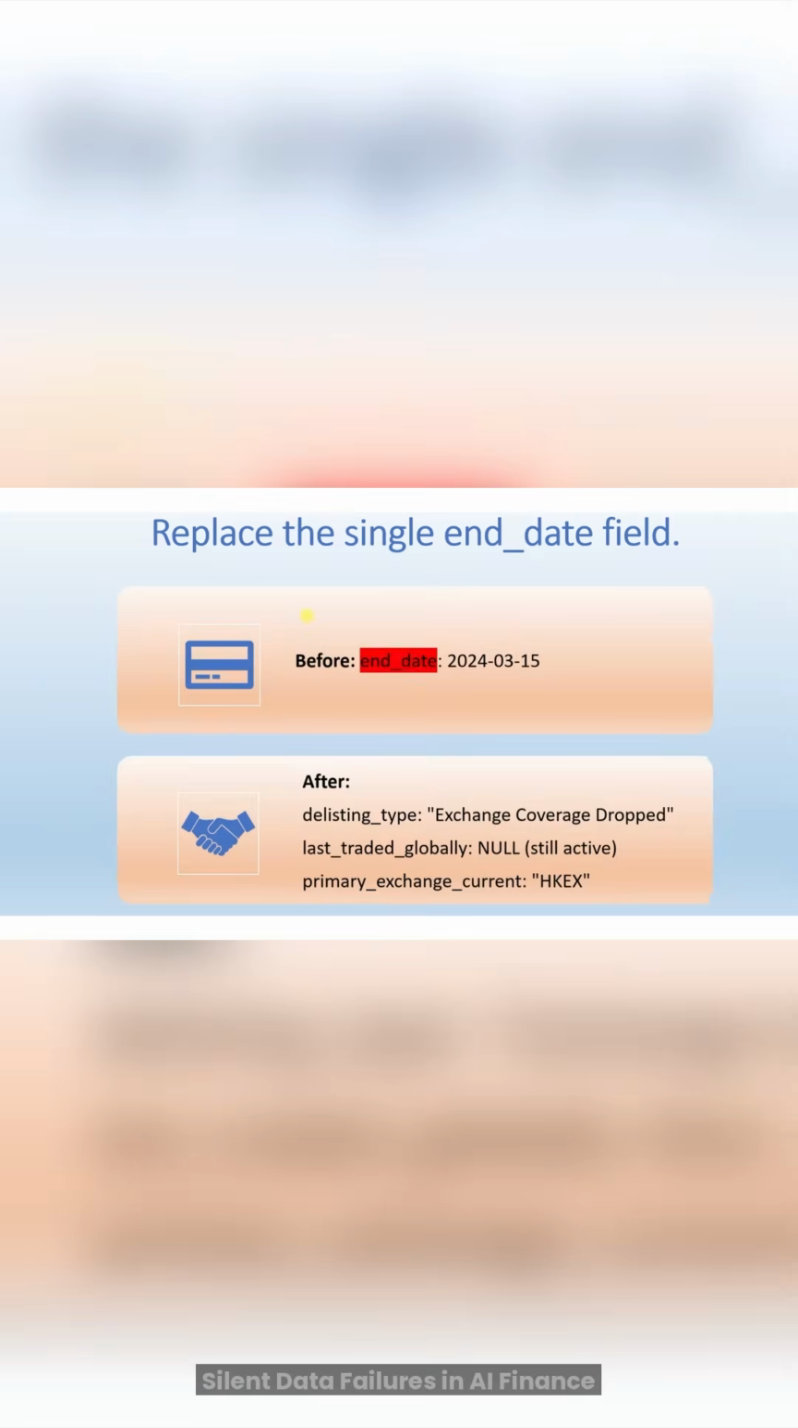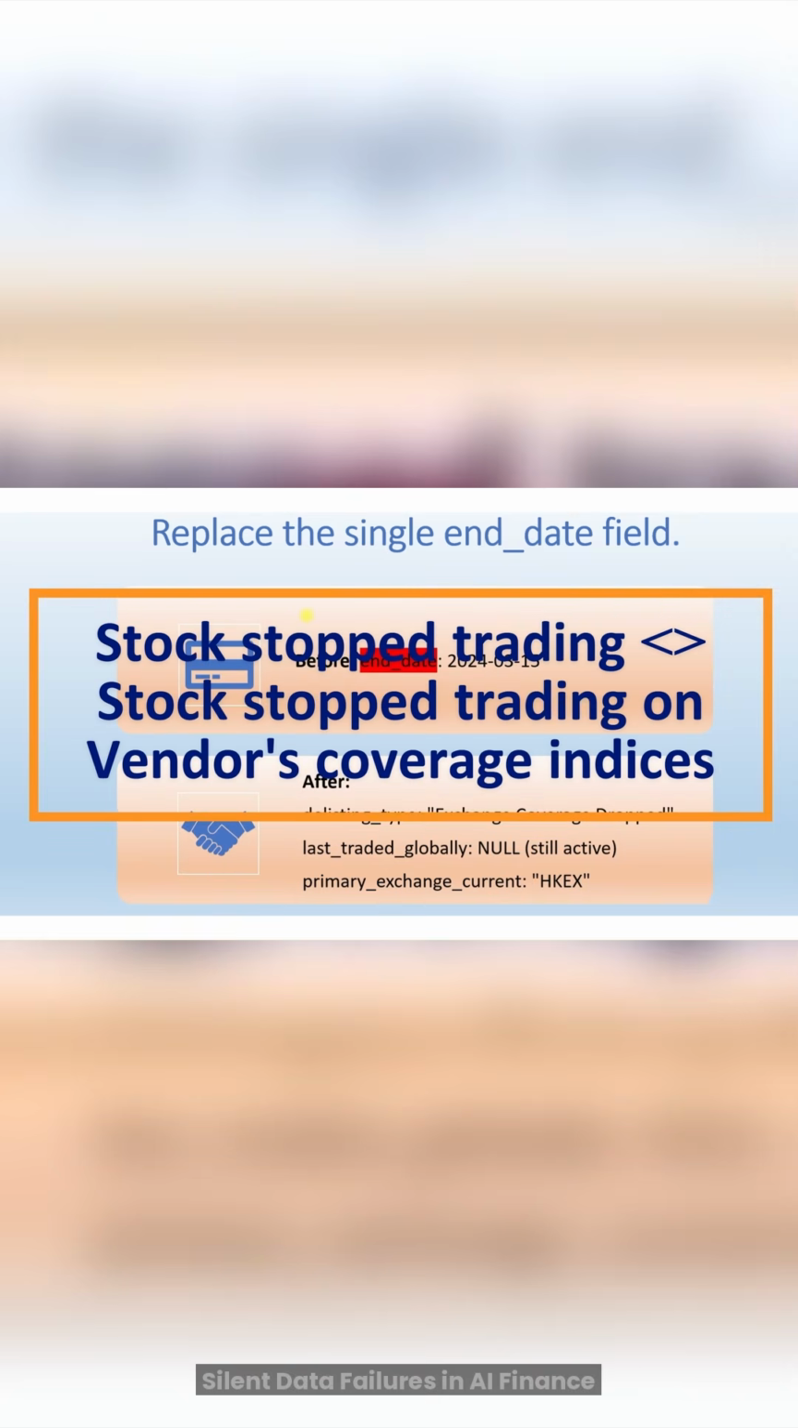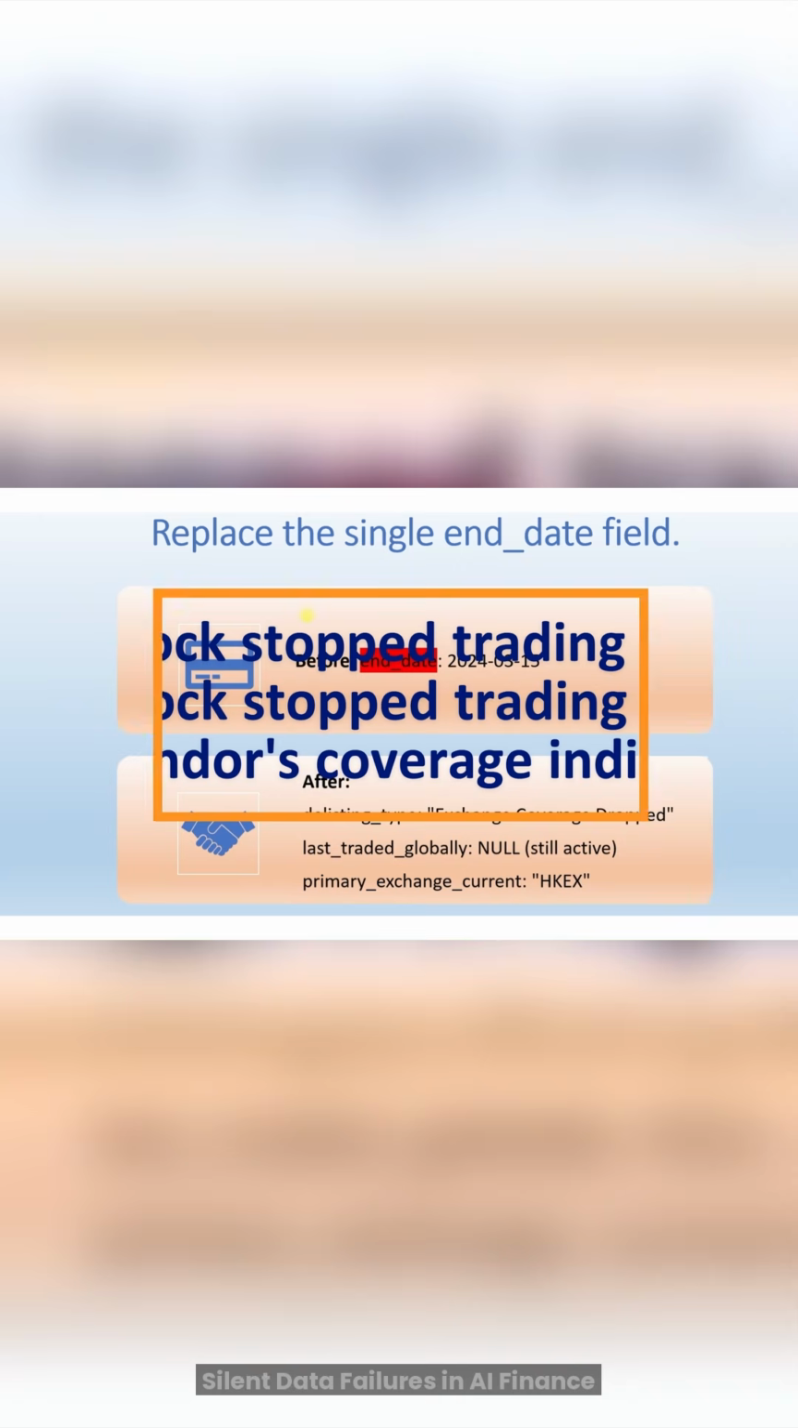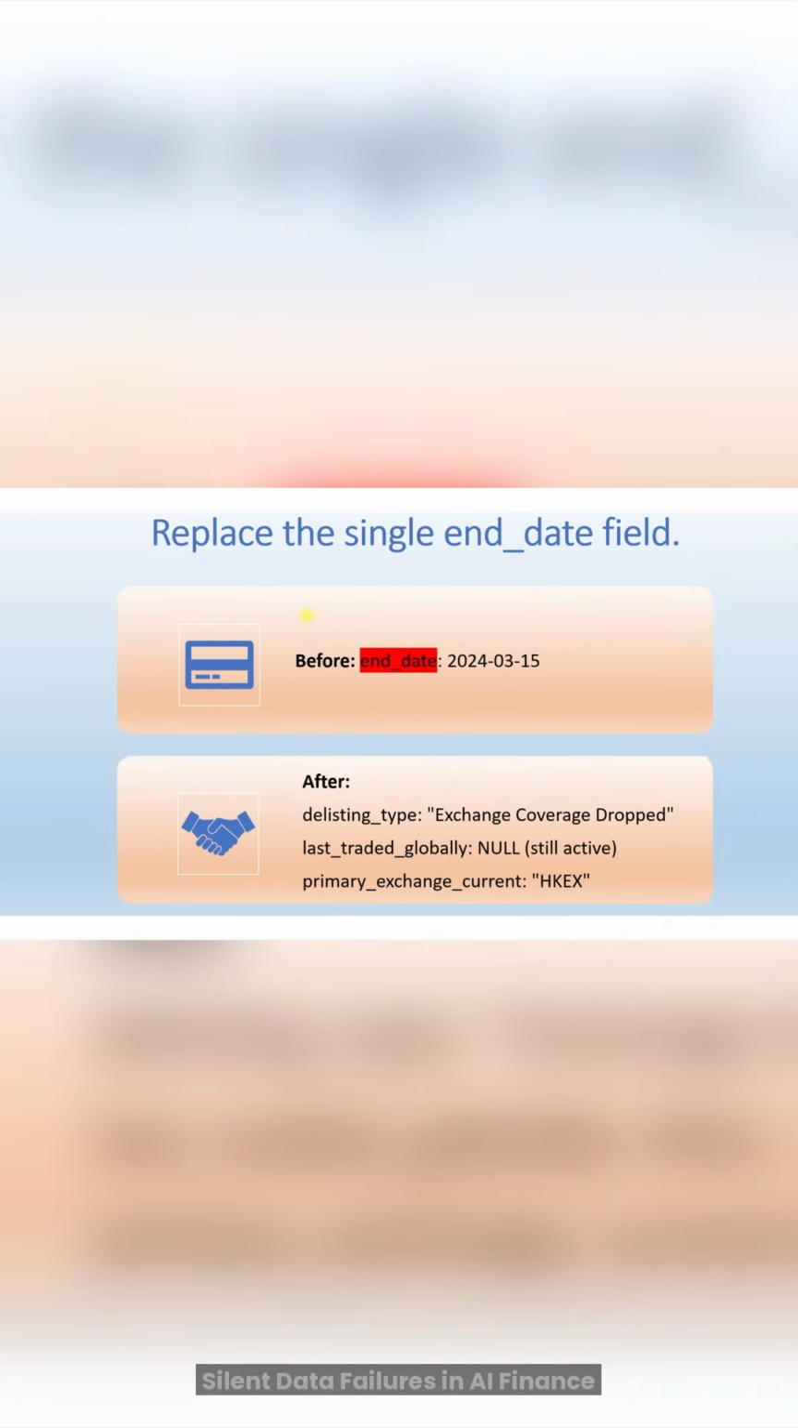The fix is that you can replace the single end date field. Say the end date is March 2024, when the stock got delisted from the New York Stock Exchange, but you can introduce a few additional fields like delisting type. Technically, AI did nothing wrong here. It just saw the end date and trusted it. But there is a huge difference between a stock that stopped trading and a stock that stopped trading on the exchange that you or your data vendor covers. But for AI, both look the same.